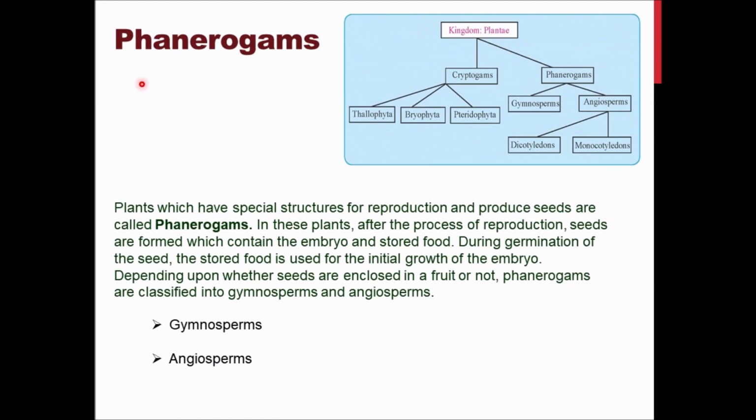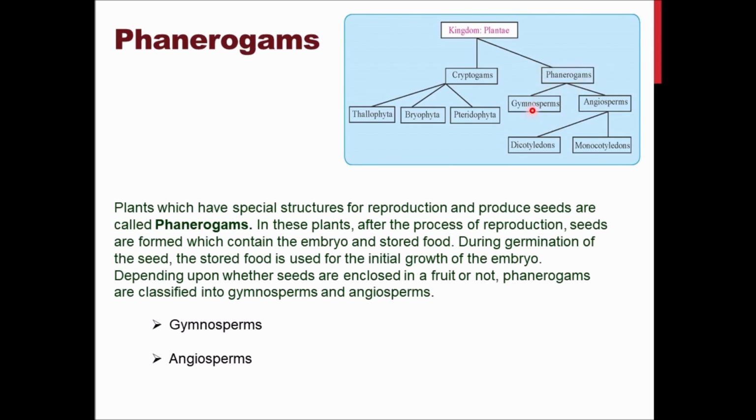Now the next part is we are talking about phanerogams. Phanerogams consist of two subcategories: gymnosperm and angiosperm. Plants which have special structures for reproduction and produce seeds are called phanerogams. After the process of reproduction, seeds are formed which contain an embryo and store food. Normal seed plants all come under the category of phanerogams. If you have a plant which uses its seed for reproduction, then it comes under the category of phanerogams.